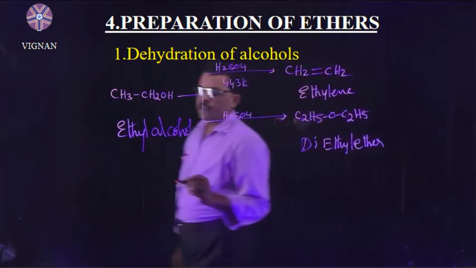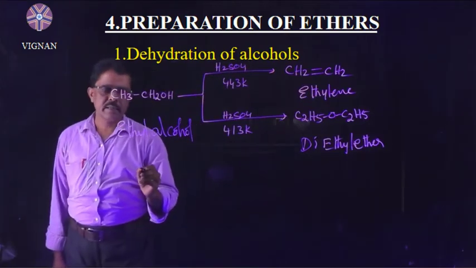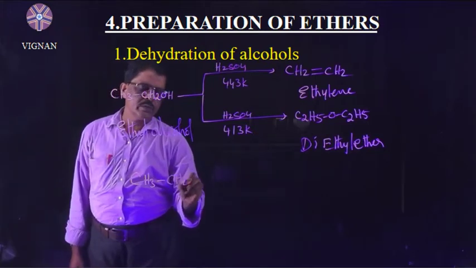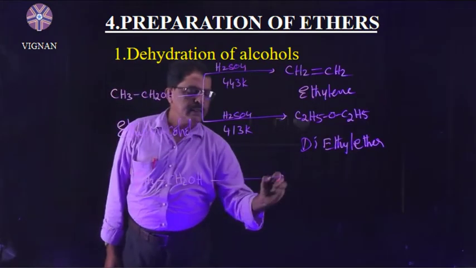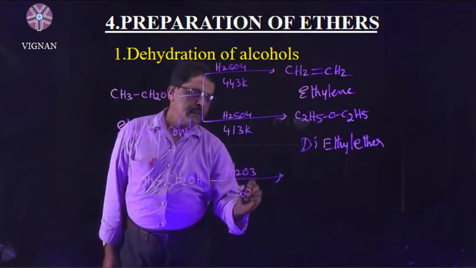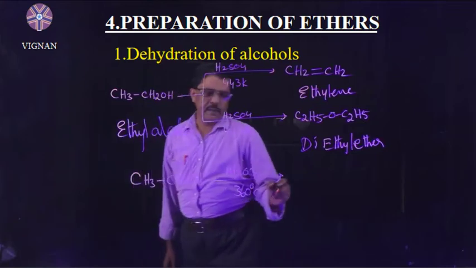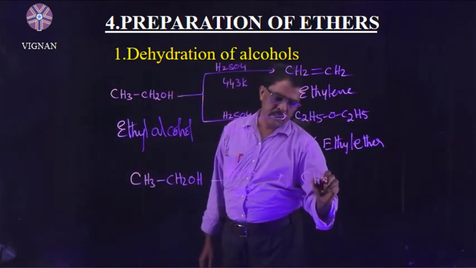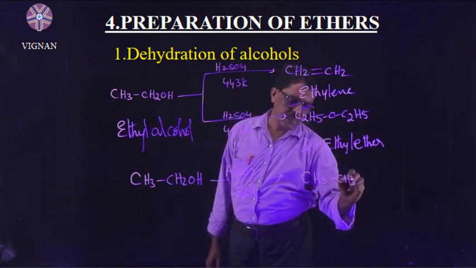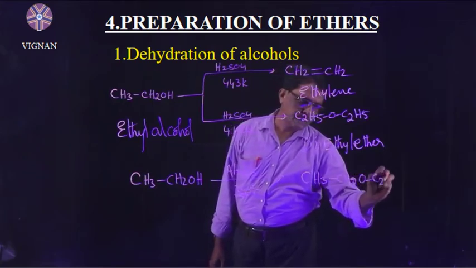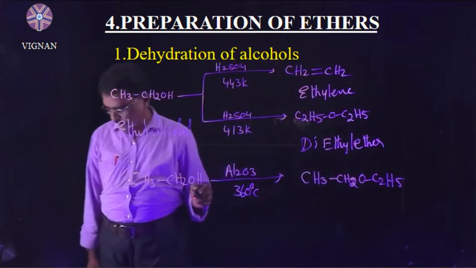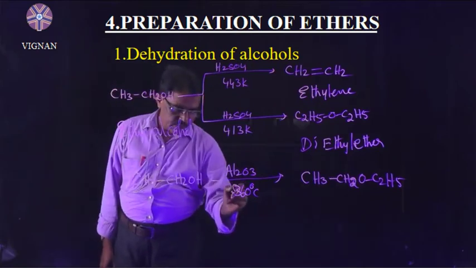Next, dehydration can be done by another catalyst. Ethyl alcohol, CH3CH2OH, is heated with Al2O3 at 360 degrees centigrade. Then we will get diethyl ether, and ethylene is obtained at 260 degrees centigrade.